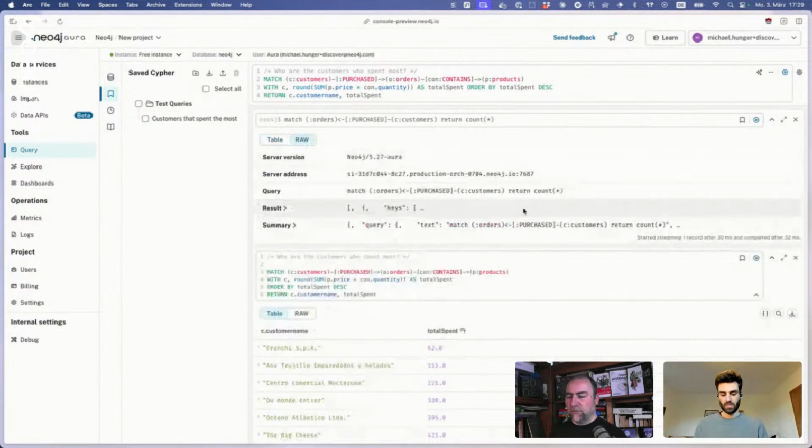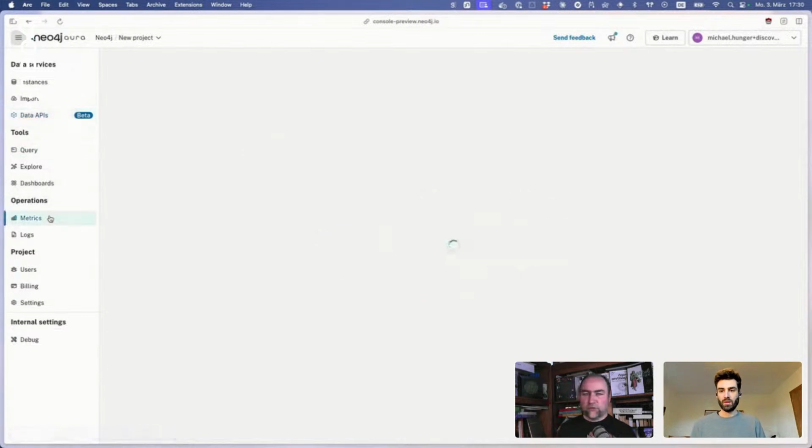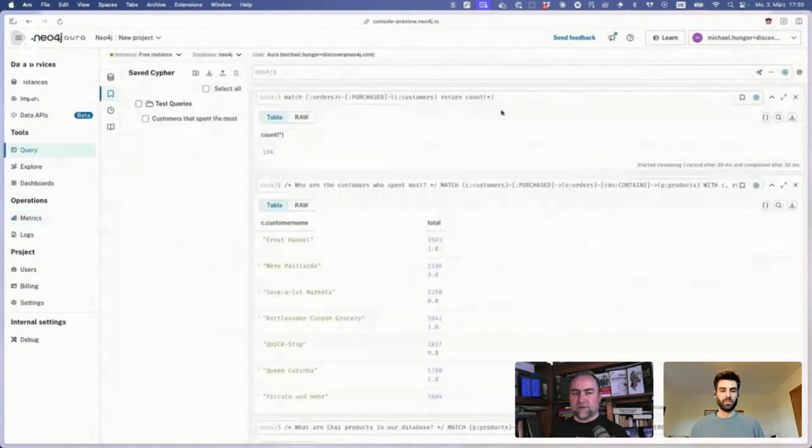There's even more to be found. I think next time we can go into Explore a little bit and look at this, and then there are some other interesting things, for instance, like GraphQL APIs and other things as well, where we can look into this. And of course, metrics, log analysis, and so on. But I think that's something to keep for next time, because we have time.